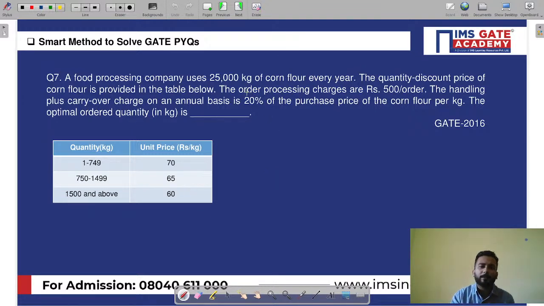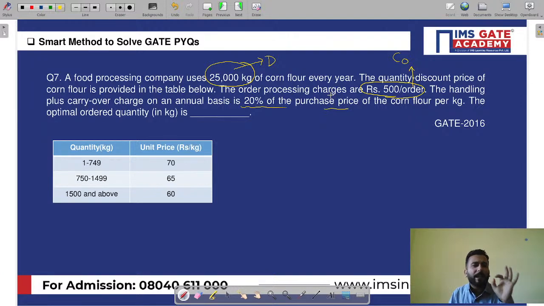The question is that the annual demand is given as 25,000 kg. This is your capital D, and ordering cost is given as rupees 500 per order. This is the ordering cost, C naught. The handling plus carryover charges is 20% of the purchase price. And what is the optimal order quantity?